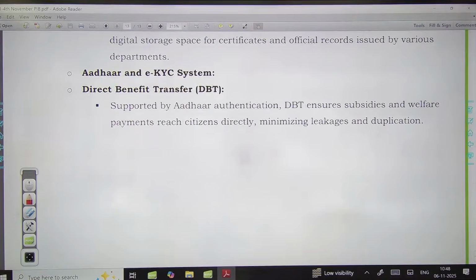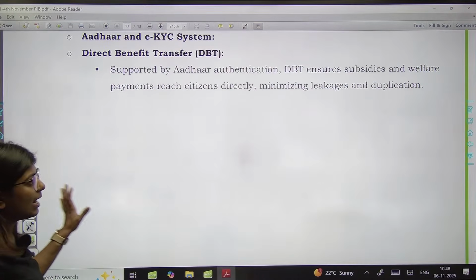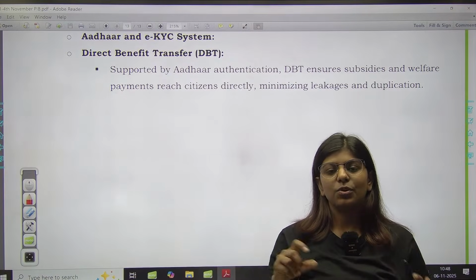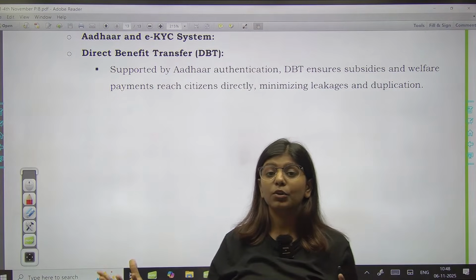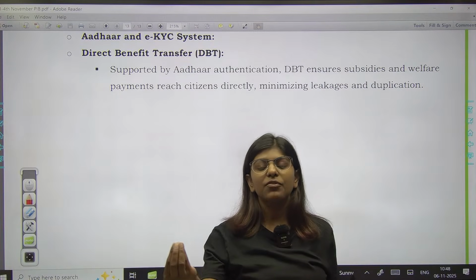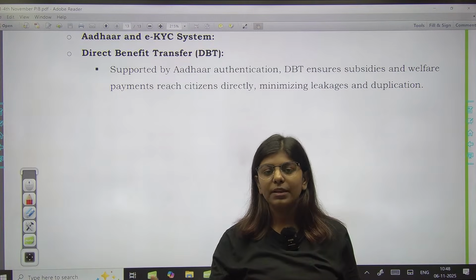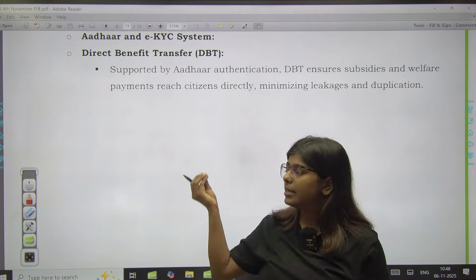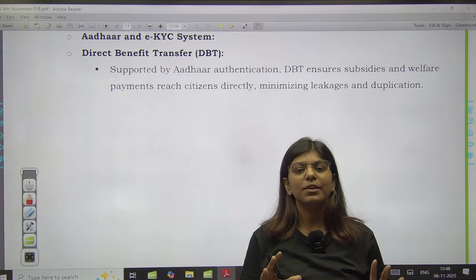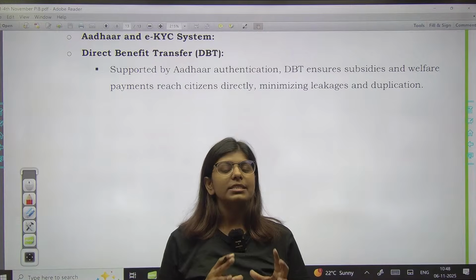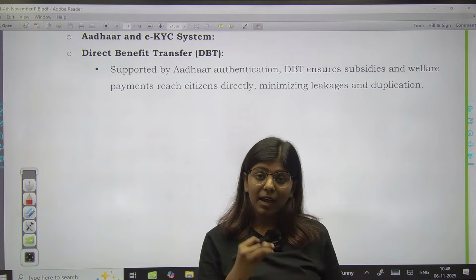Now direct benefit transfer, again it helped the government to identify the real beneficiaries. So earlier there were ghost beneficiaries when the government was planning to provide any of the benefits of the scheme to the poor people. It was the other people who got the benefit. Now due to this direct benefit transfer, वो जो ghost beneficiaries का एक loophole था वो eliminate कर दिया गया. So that is the initiative that has been taken by the government of India.